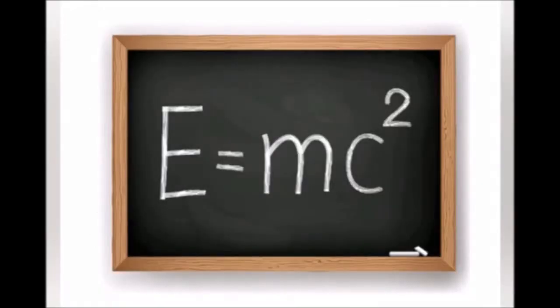Einstein's equation: E = mc². The energy E is directly proportional to mass m. So mass can be easily converted into energy. This is the mass-energy equivalence relationship explained by Einstein. So far we learned John Dalton's modern atomic theory.